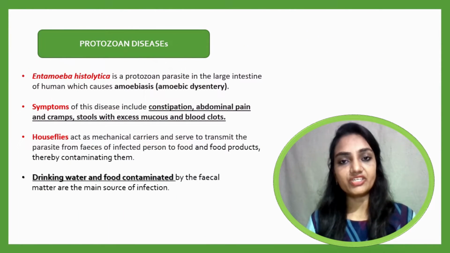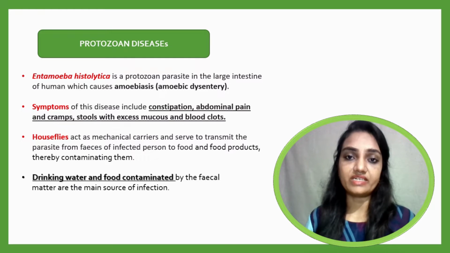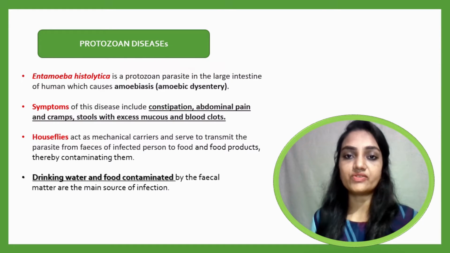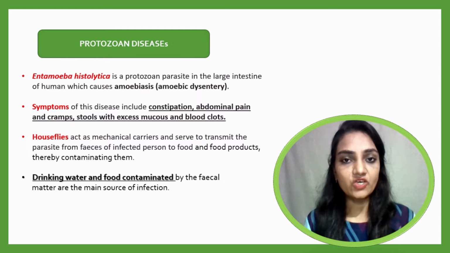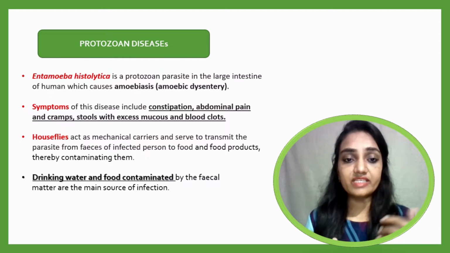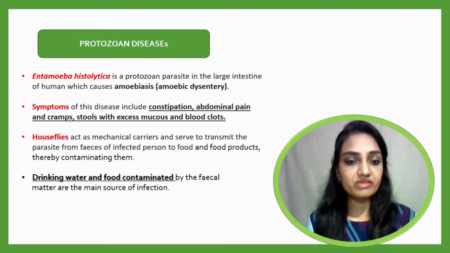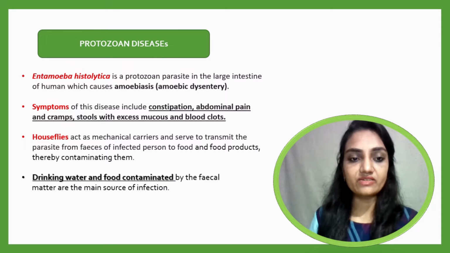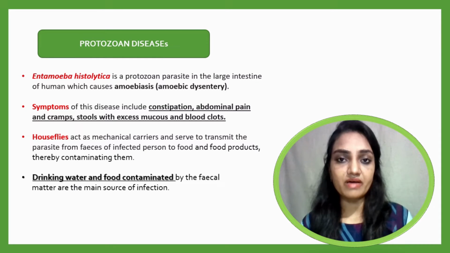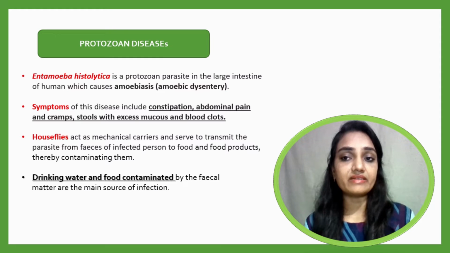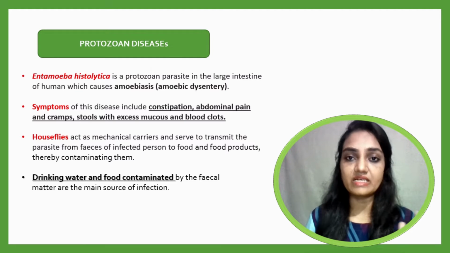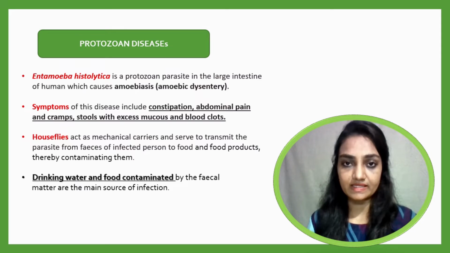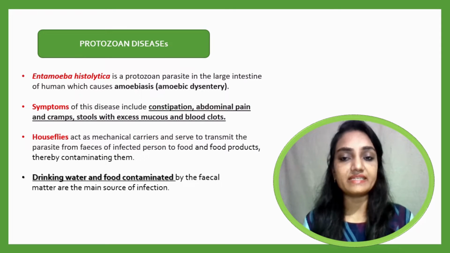In the previous lecture, you have already learned one protozoan disease, and that is malaria. And today we are going to learn a second protozoan disease, and that is amoebiasis. So first of all, let me go through the causative agent. Amoebiasis is caused by Entamoeba histolytica. This Entamoeba histolytica is the scientific name for the amoeba, and the amoebiasis name is given after the causative agent. That is, amoeba causes this disease, and that's why the name is given amoebiasis. Sometimes it is also called amoebic dysentery.